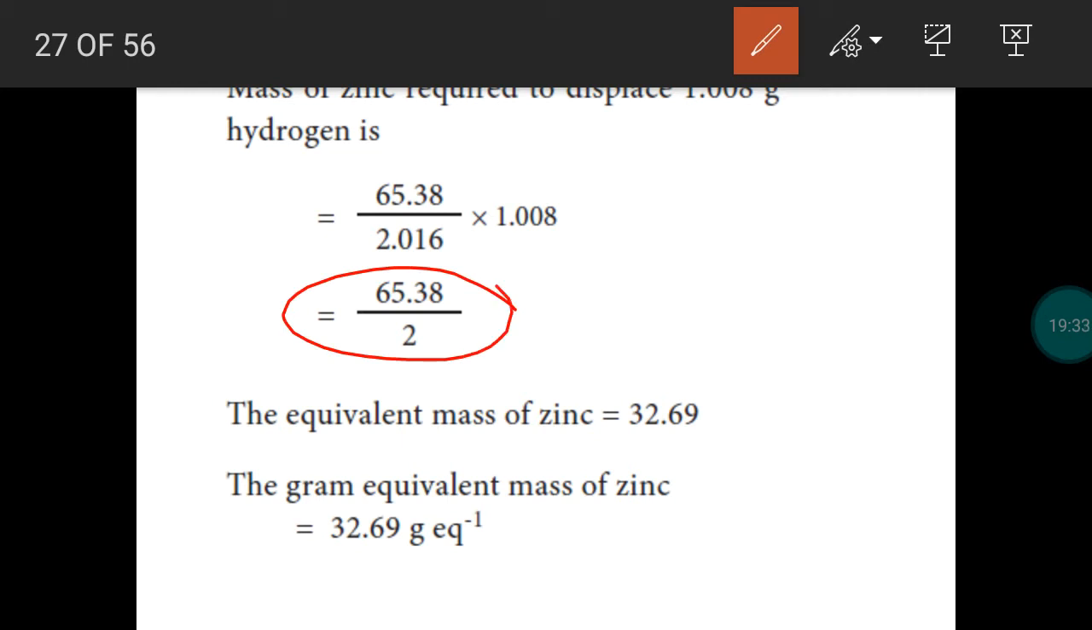So atomic mass of zinc 65.38 divided by 2. So 32.69 gram of zinc is required to liberate 1.008 gram hydrogen. So this is called equivalent mass. When we express equivalent mass, there is no unit. But for gram equivalent mass, the unit is gram per equivalent. Remember it. Gram equivalent mass means unit is gram per equivalent.